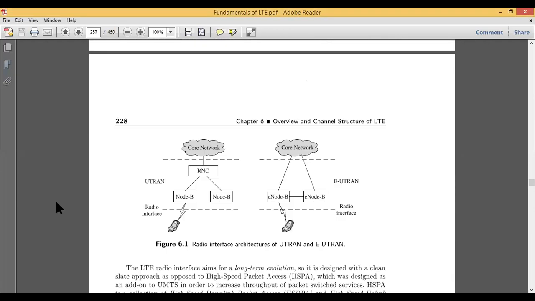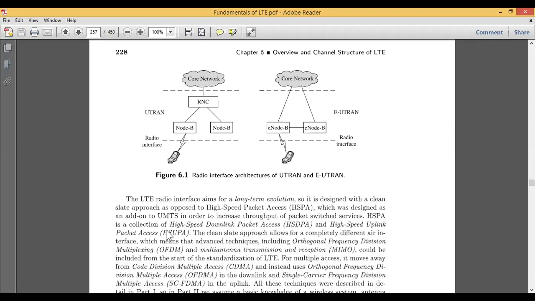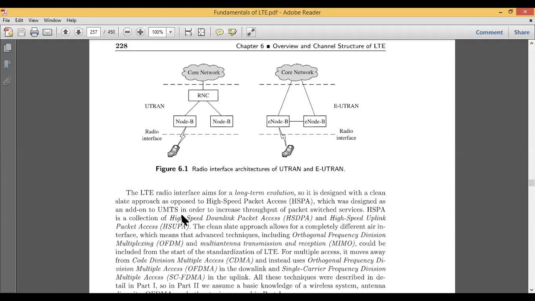So just to understand how this complete network will work, look at figure 6.1, where we have the two radio architectures. One is UTRAN and the other is E-UTRAN. These two consist of their core network and they have the radio interfaces. We have two nodes, Node B and RNC here, and here we have only the eNode B. Here they are making use of E-UTRAN. So how will this LTE work with the architecture, that is the radio interface architecture.